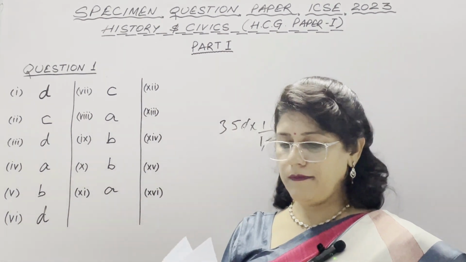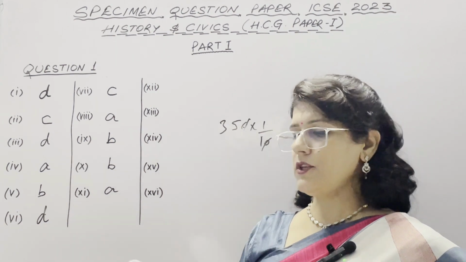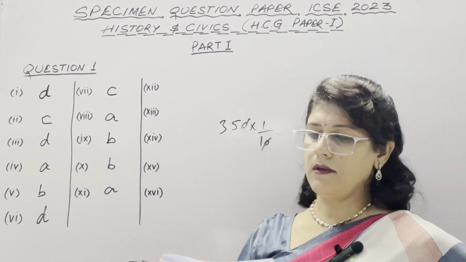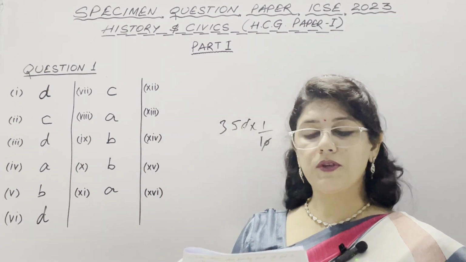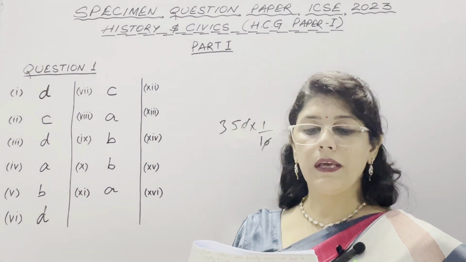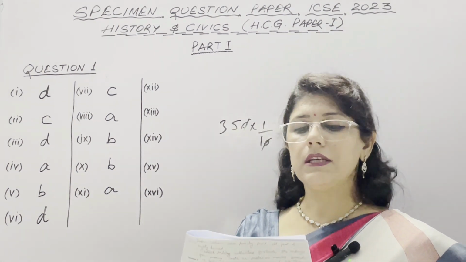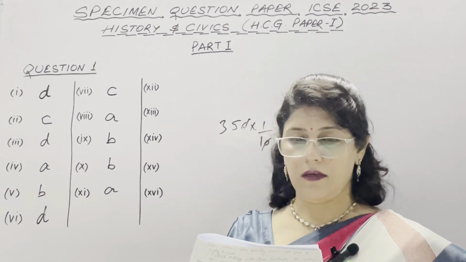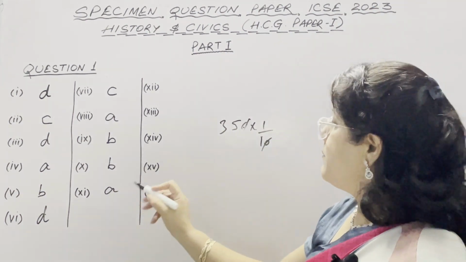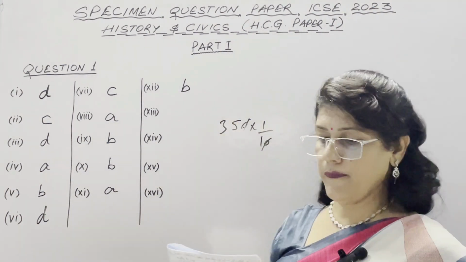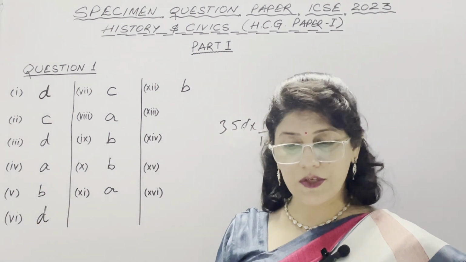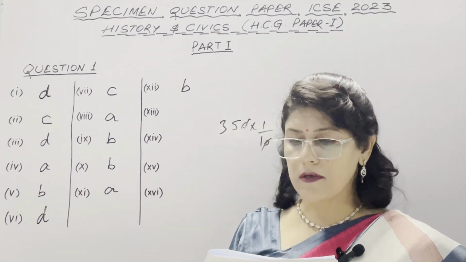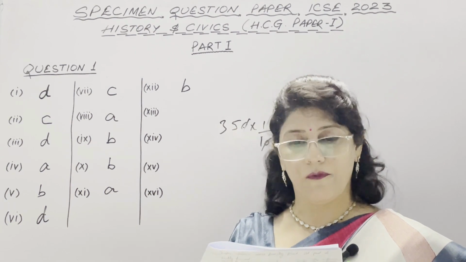In 12th part, the non-cooperation movement was suspended due to: A, Gandhi-Irwin Pact; B, Chauri Chaura incident; C, Cripps mission; and D, Rowlatt Act. So the correct option is B, the Chauri Chaura incident. On 5th February 1922, infuriated demonstrators set the nearby police station on fire.